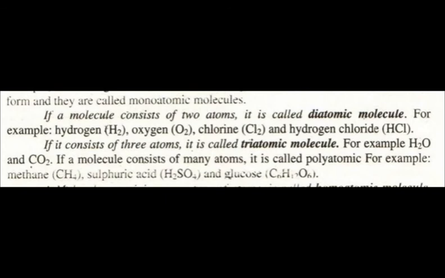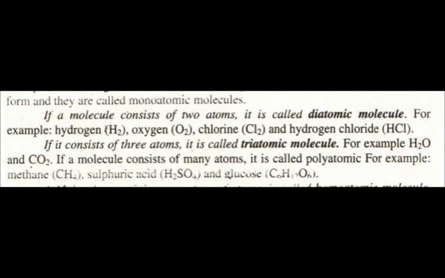Similarly, sulfuric acid H2SO4 has 2 atoms of hydrogen, 1 atom of sulfur and 4 atoms of oxygen. They form 7 atoms, so it is a polyatomic molecule. And glucose, the formula of glucose is C6H12O6. It contains 6 atoms of carbon, 12 atoms of hydrogen and 6 atoms of oxygen.